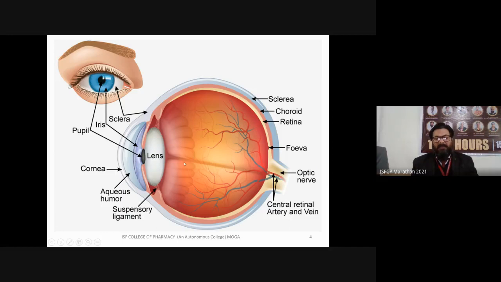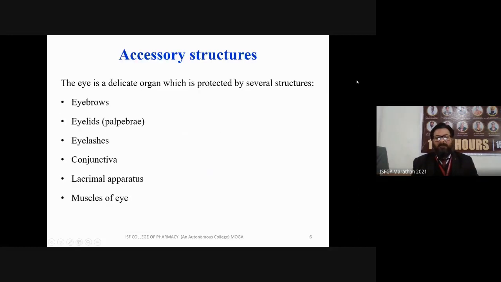There are two types of liquid present in the eye which maintain the structural integrity as well as provide protection to the eye. One is aqueous humor, which is present anterior to the lens, and the second one is vitreous humor. This is a thick fluid that maintains the structure and the roundness of your eye. We also studied the accessory structures like eyebrow, eyelid, eyelashes, conjunctiva, lacrimal apparatus, and muscles of the eye. These are the accessory structures we already studied.